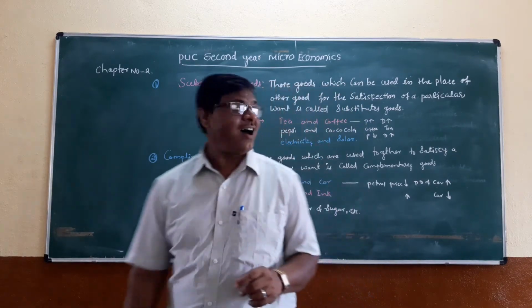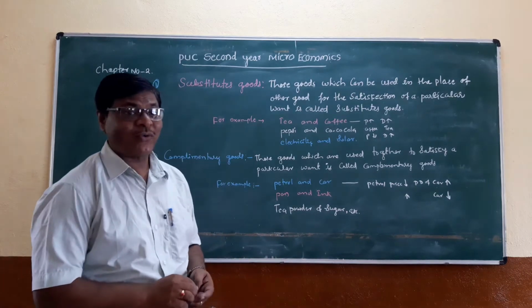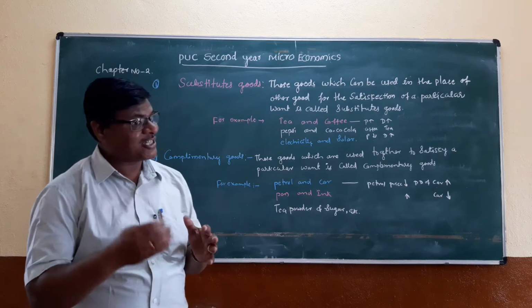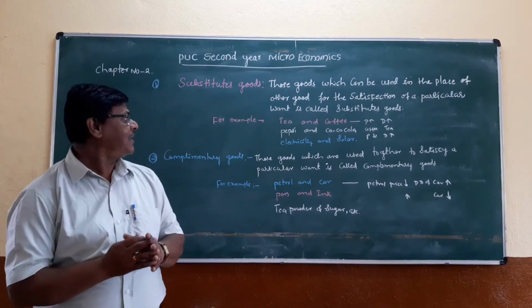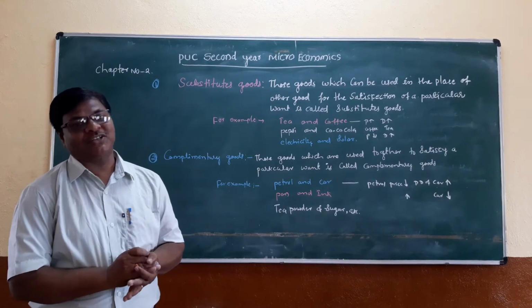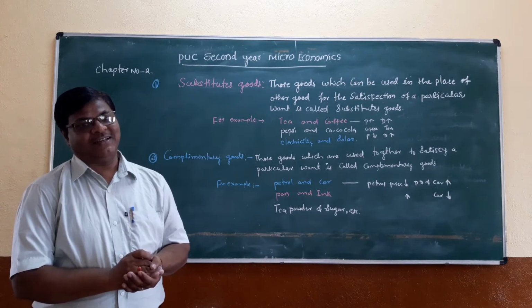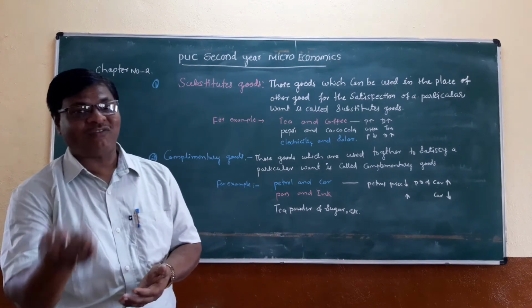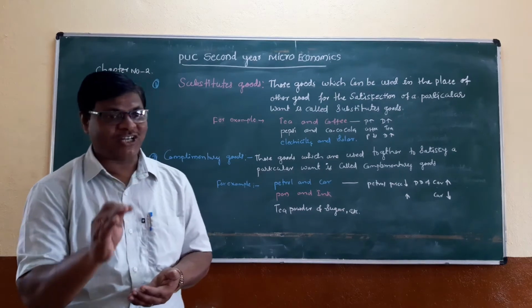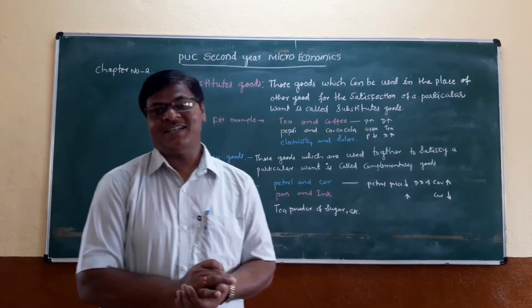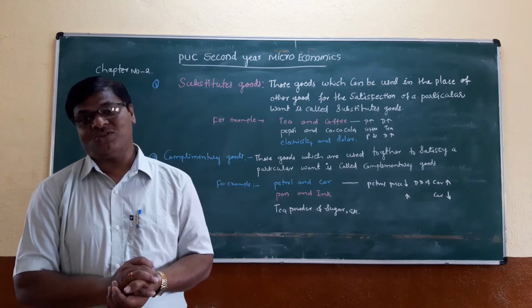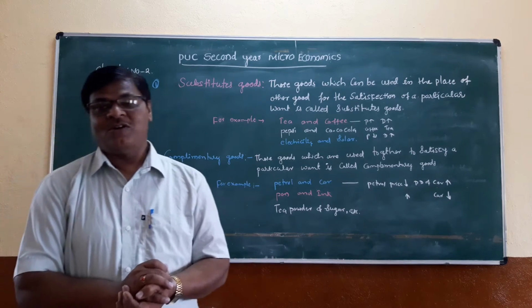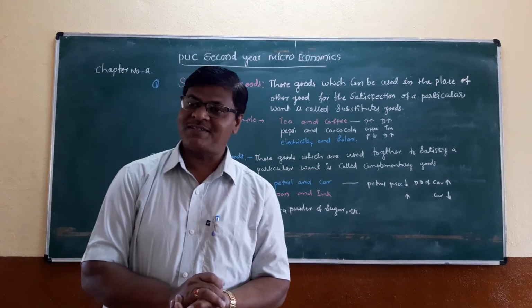Those goods which can be used in the place of other goods for the satisfaction of human wants are called substitute goods.